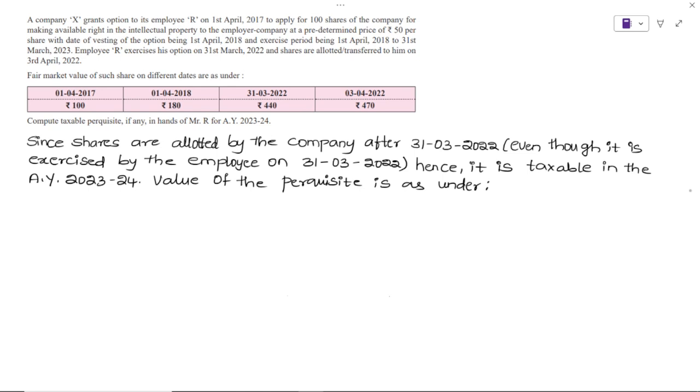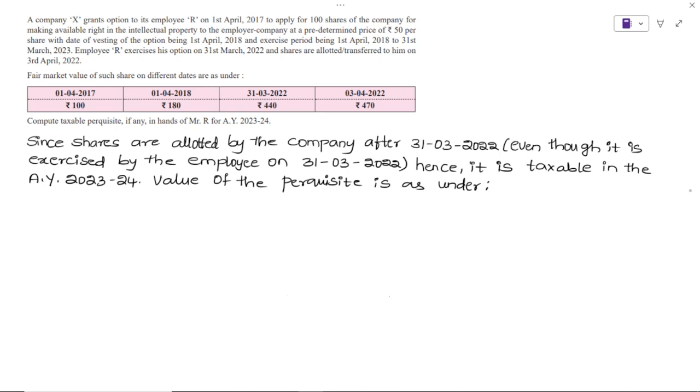So to decide the time, you check the allotment date. To decide the value, you consider the fair market value on the date of exercise of the option. Now when it is 3rd April 2022, the 22-23 previous year will be the year in which you earn the income. So that's why 23-24 assessment year. This is the crux of it. I feel you got the clarity. Now the balance calculations are very easy.